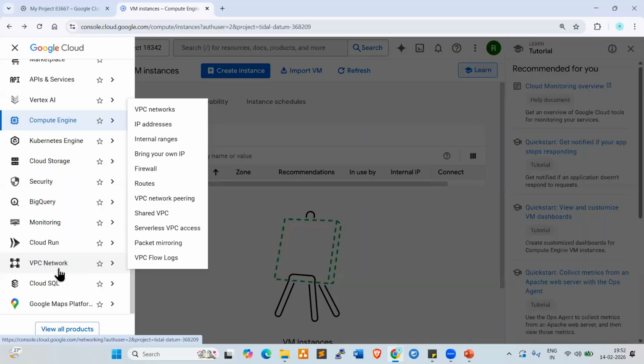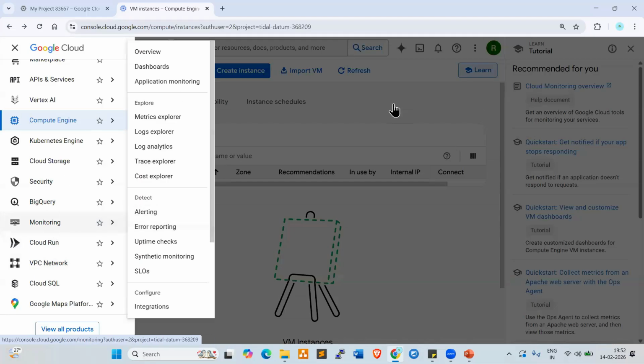In GCP also, we call it VPC. In Azure, does anyone have an idea what the networking part is called? VNets, virtual networks.